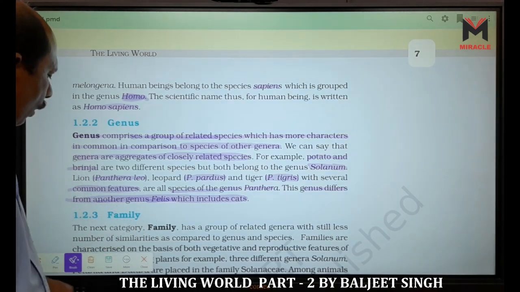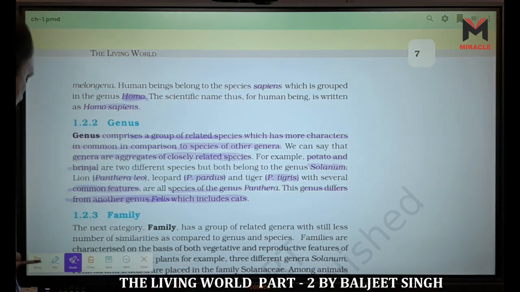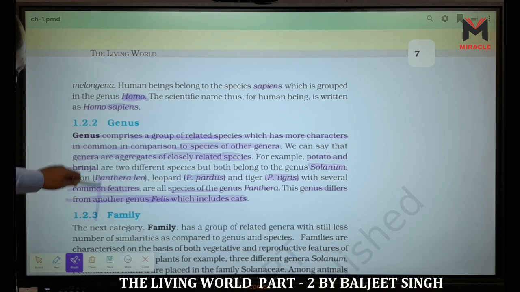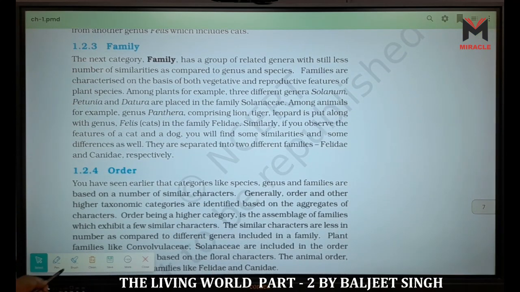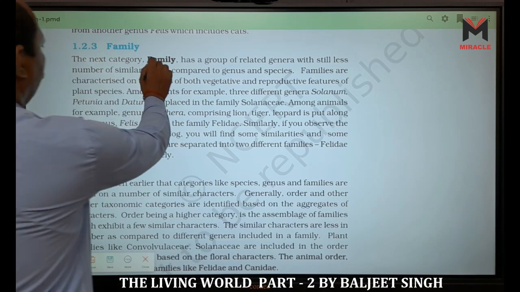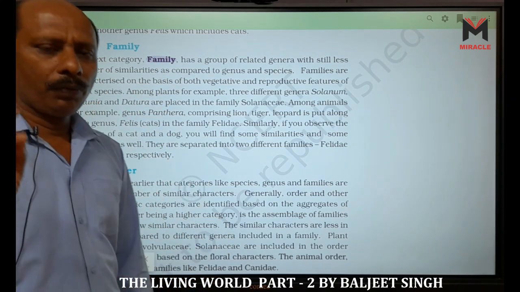Now we have another higher taxa. It is family. Look here, family. The next category is family. So the first category is the lowest category, we have species.